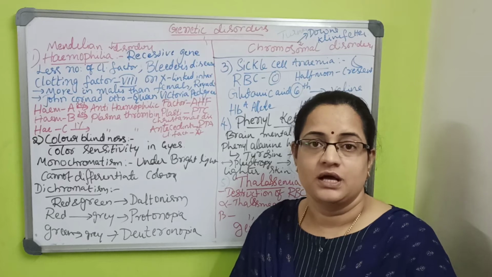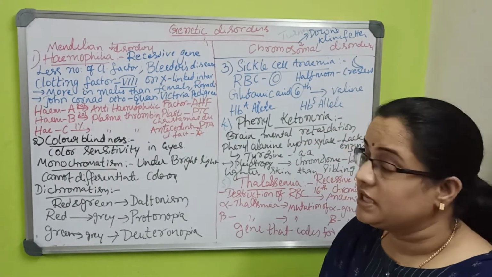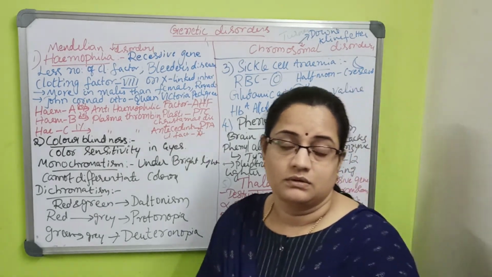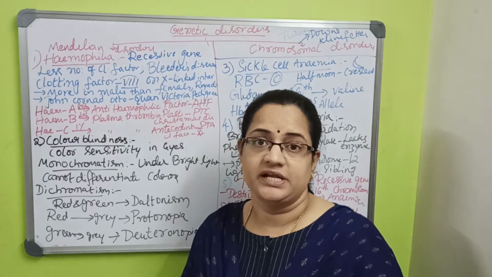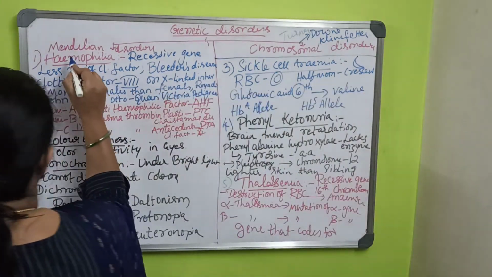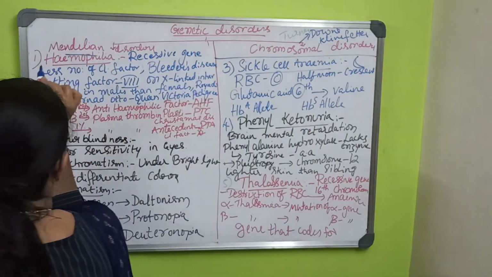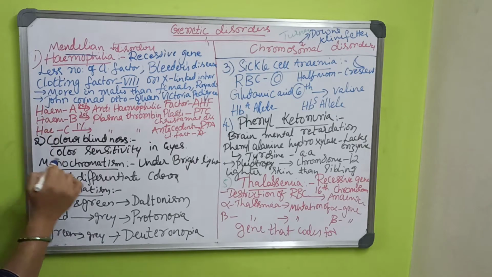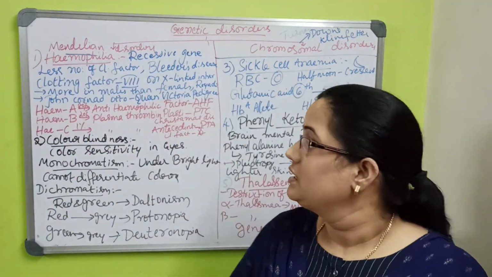Hello students, now I am going to tell you about genetic disorders, which are part of the genetics lesson. Genetic disorders are of two types: Mendelian disorders and chromosomal disorders. Again, Mendelian disorders are five types of diseases which are